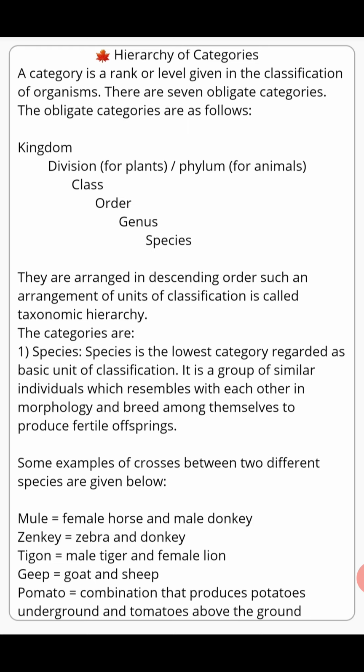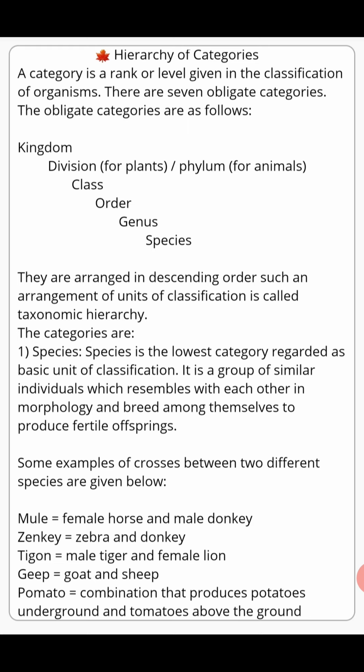Like the page which is being flashed in front of you, see the name of the topic there. It is hierarchy of categories. A category is a rank or level given in the classification of organisms. There are seven obligate categories. The obligate categories are as follows. If you see it nicely, you will find that we have seven groups here.